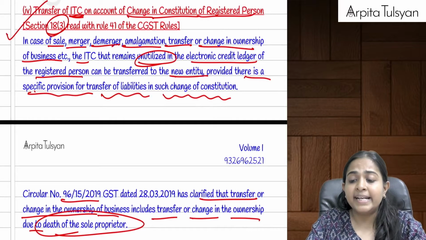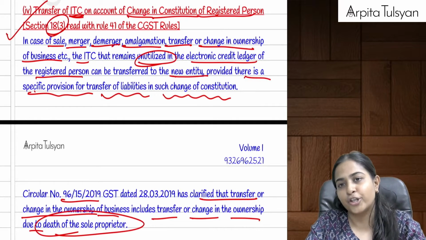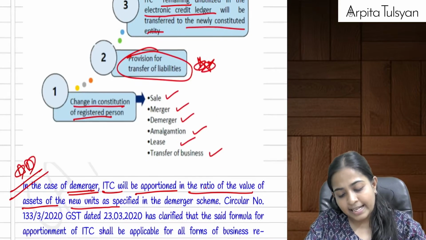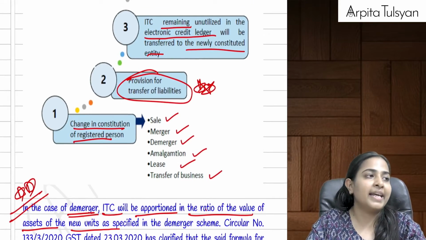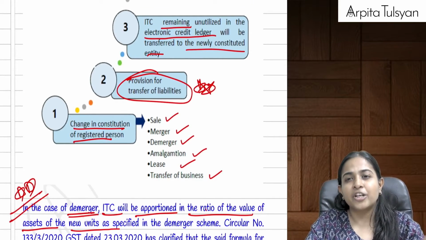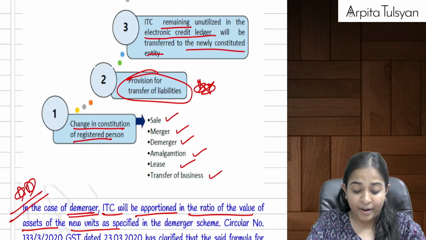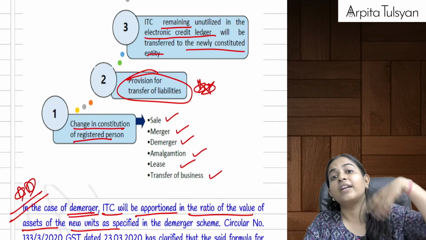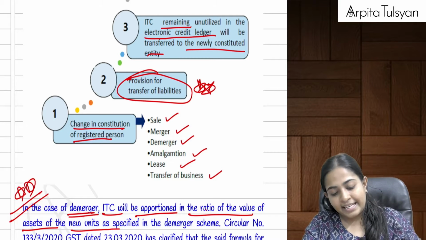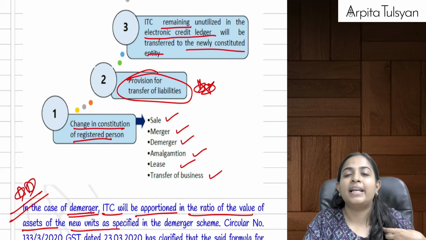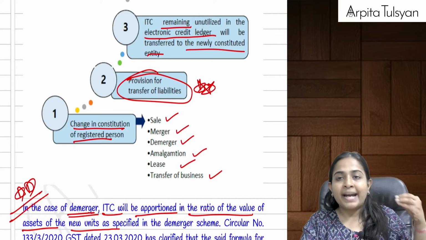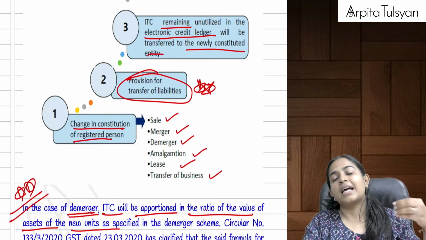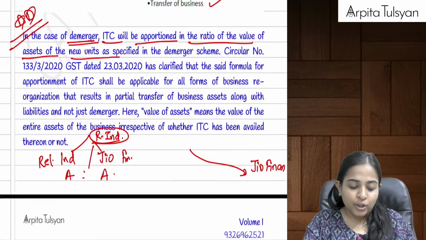What about the ITC whenever there is any change in constitution of the registered person? Let's say there is any change in constitution like sale, demerger, amalgamation, death of the sole proprietor, transfer of business, along with transfer of liabilities also. Then in such a case, whatever unutilized ITC is kept with us, by doing the necessary procedures, this ITC can be transferred to the new undertaking.